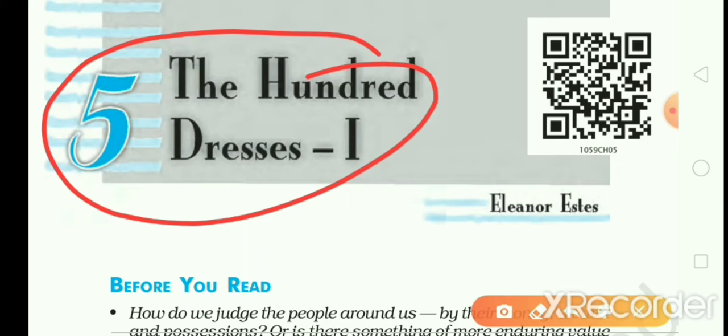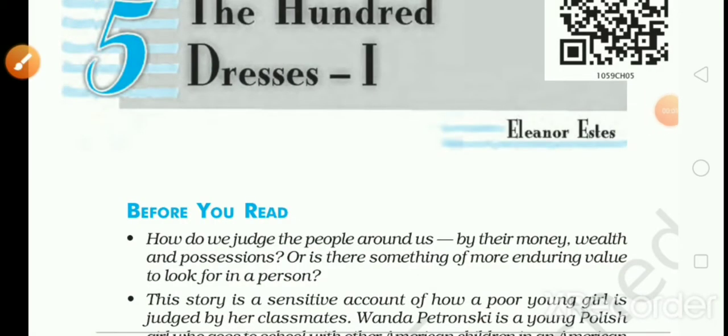Wanda Petronski, a girl who comes from the poor part of town, Boggins Heights, is the only student in her class with a funny, polished name. She is always quiet and she always wears the same faded blue dress every day.